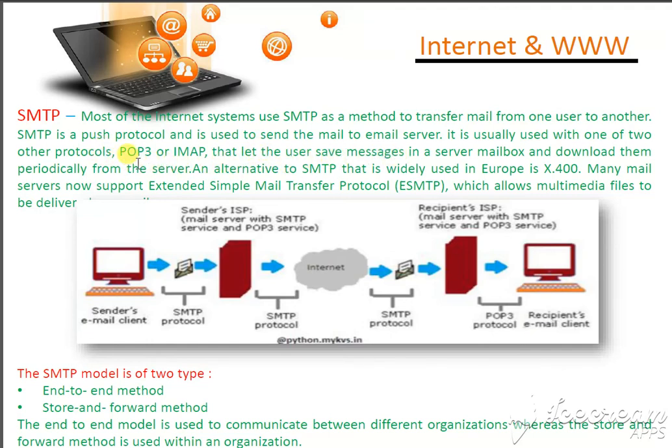That means this was POP3, then IMAP. It lets you enter. That's it. ESMTP means extended simple mail transfer protocol. So this is how the thing is transmitted. Okay, the end-to-end method, that means from one person to another, and the store and forward method, it will store, after that it will forward. So there are two ways the SMTP simple mail transfer protocol can work. Clear?